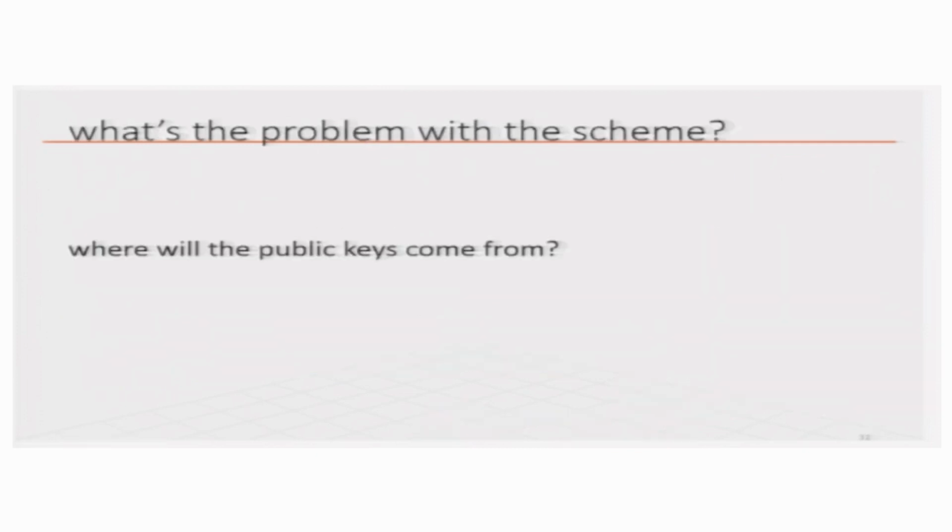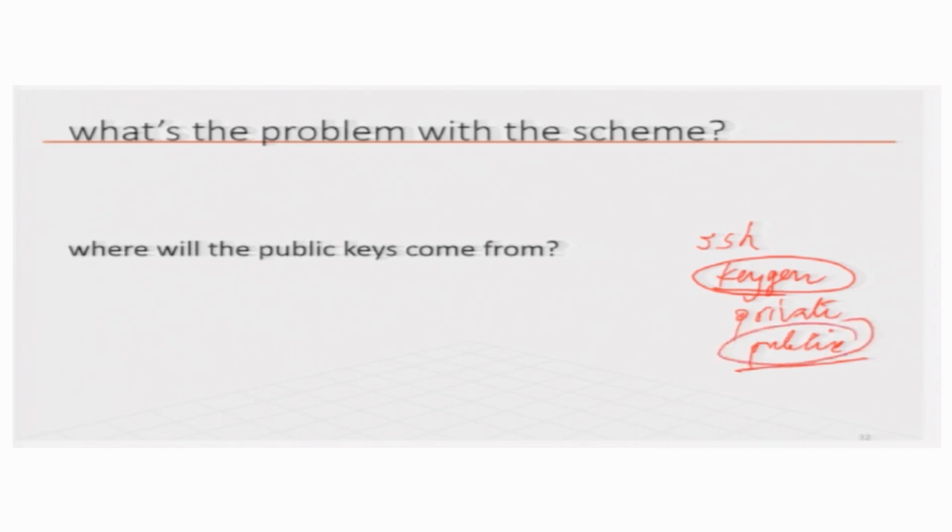Now, the question is where do you get the public key? If you have used SSH, there is a keygen function that allows you to create a private key and public key. You can keep the private key guarded by some passcode, so that nobody else who accesses your computer can easily read it unless they know your passcode. The public key you have to publish, or upload to, let us say, GitHub or something. This is how we generate the keys, but that is not the point we are discussing here.